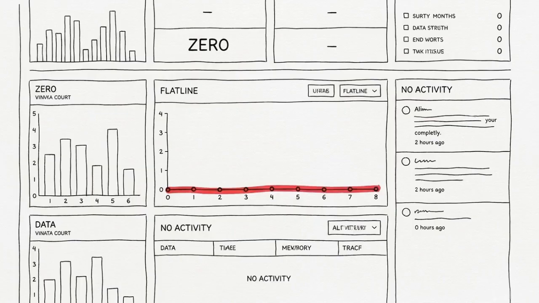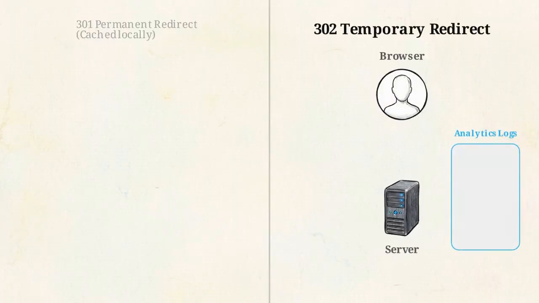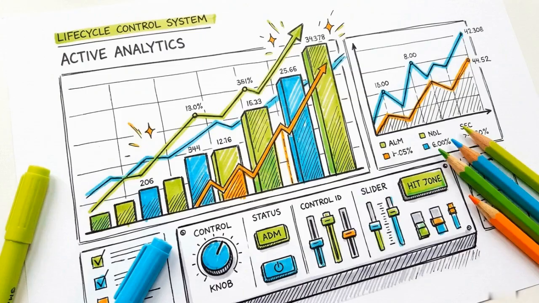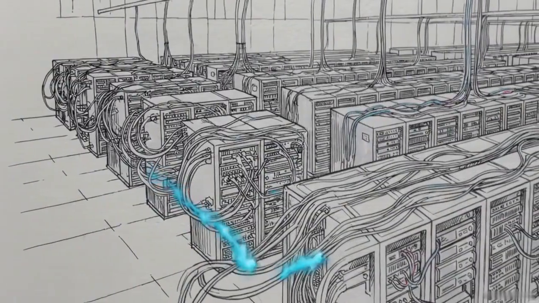If the browser bypasses the server on repeat visits, click analytics become invisible, and the link destination can never be updated or deleted. On the right side, the 302 redirect forces the browser to query the server on every single click. Every request travels to the server block, generating a tiny analytics packet before returning the destination. This visibility is why the 302 redirect is the standard for URL shorteners. It guarantees data accuracy and lifecycle control.